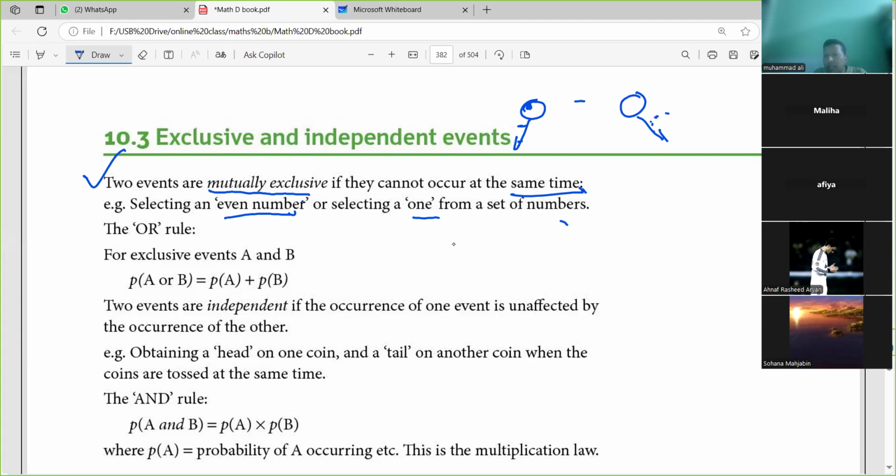Understand? Okay. So mutually exclusive means like if you throw a six-sided dice, and you are searching for an even number, at a time you will not get the odd number. If you want an even number and also one, you will not get them at the same time. One is an odd number, even numbers are 2, 4 like this. So mutually exclusive is if two events cannot occur at the same time. Is it clear?